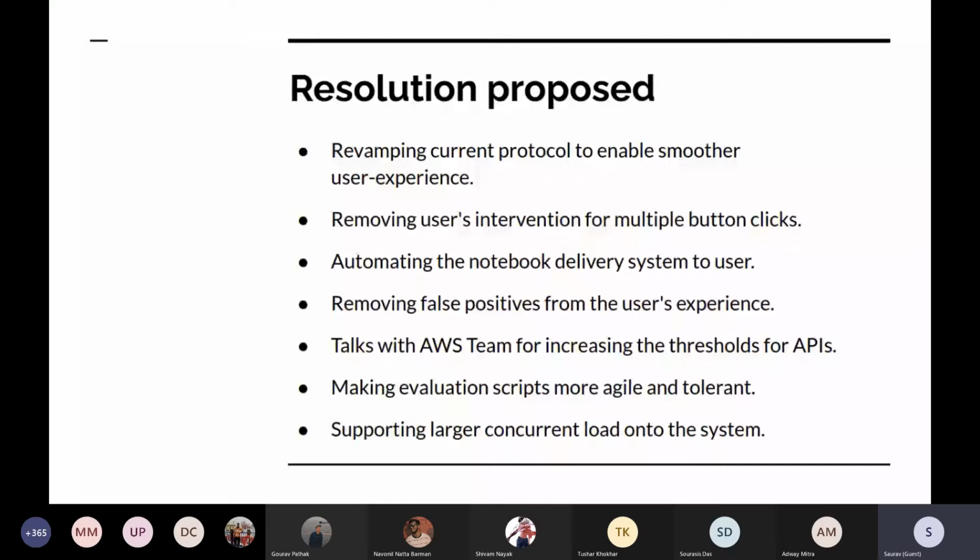wrong. This is the reason why 2 or 3 students came to me and told me, sir, we are getting the expected accuracy, but in some of the questions, the answers are being marked as wrong. So this was the reason. We'll try to make the evaluation scripts more agile and tolerant.